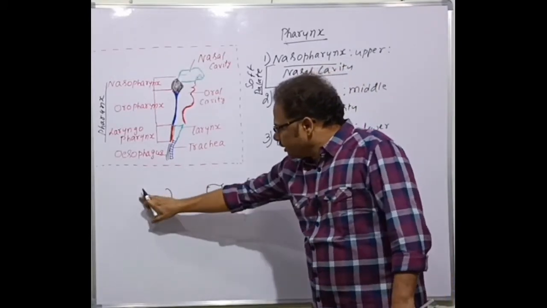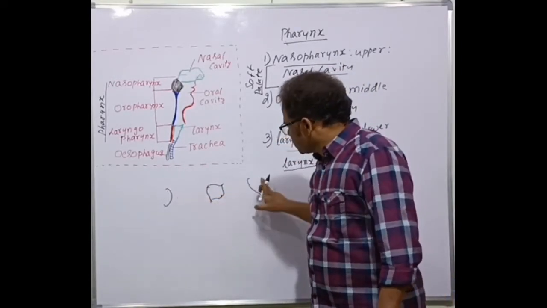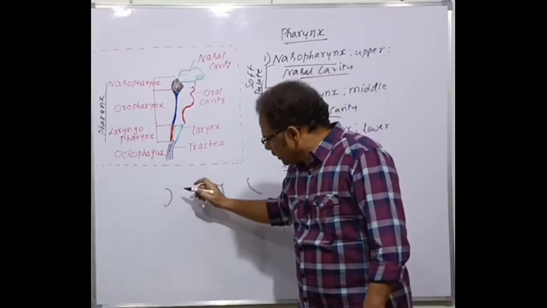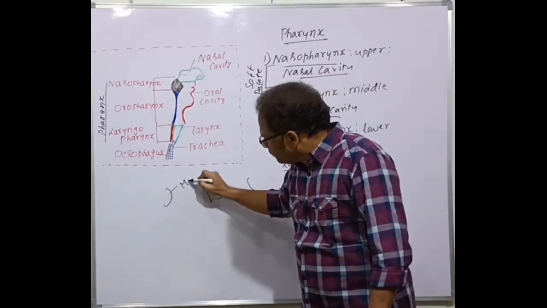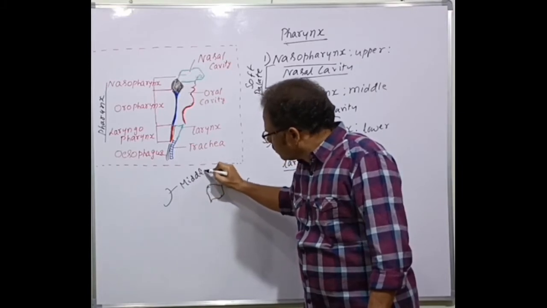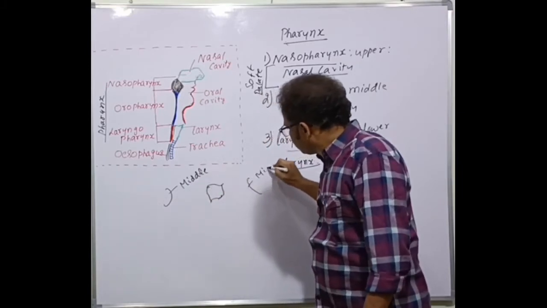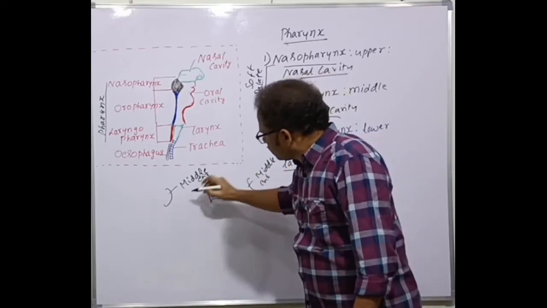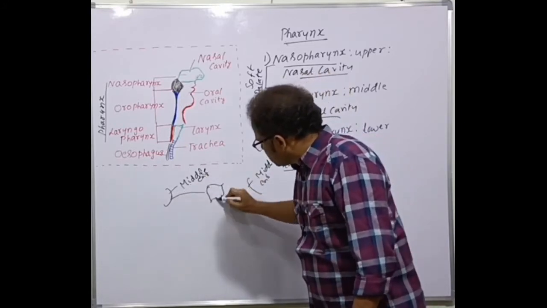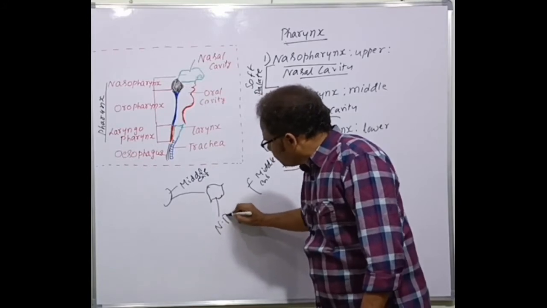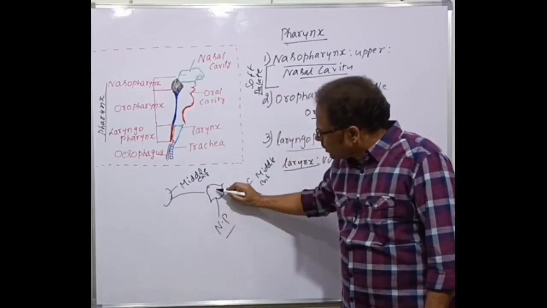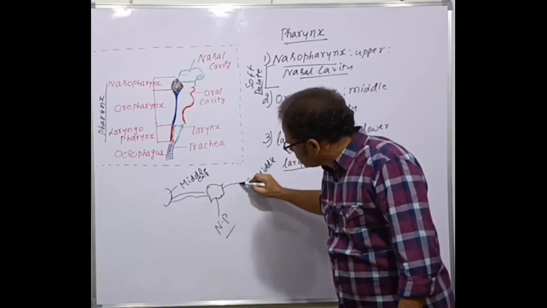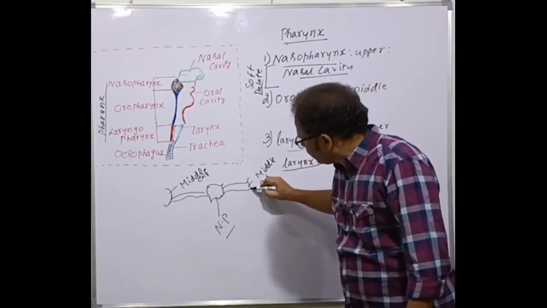So there is the external ear, middle ear, and inner ear. I'm not speaking about the other two ears here. So this is a middle ear and another middle ear. What is this one? The nasopharynx, NP, I'm writing here. The nasopharynx is connected to the middle ear on both sides.